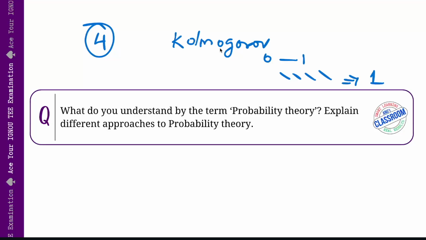Then the third approach is the subjective approach. Sometimes it so happens that we don't have enough data to calculate the probabilities of events objectively. So in such cases, we rely on personal judgment, or maybe we go for some expert opinion to assign probabilities. This is a very common method in fields like finance, where analysts will estimate market risk based on their experience. That is the subjective approach.